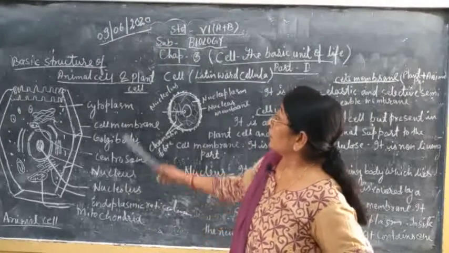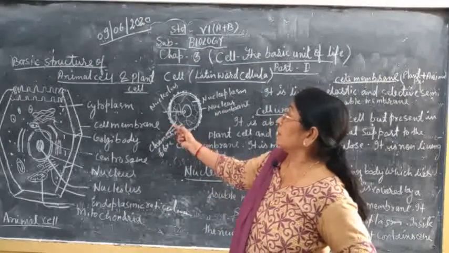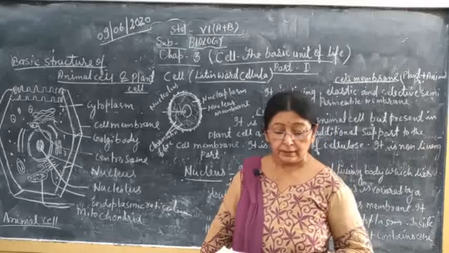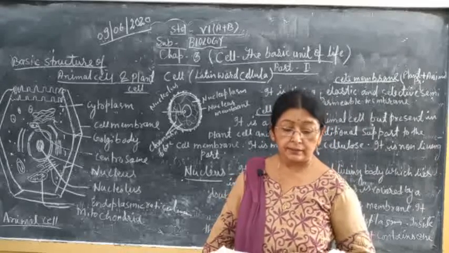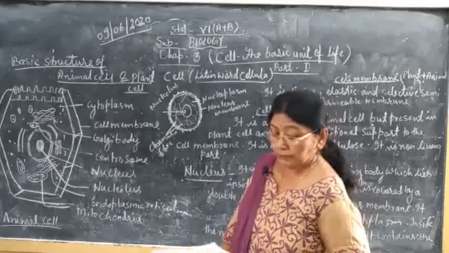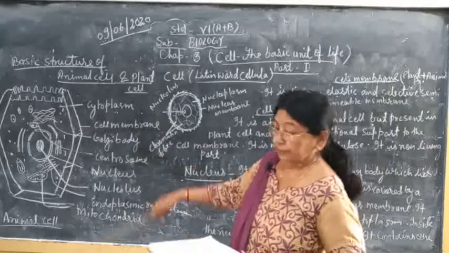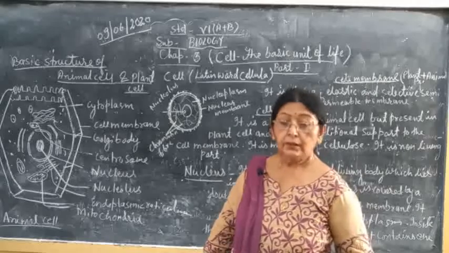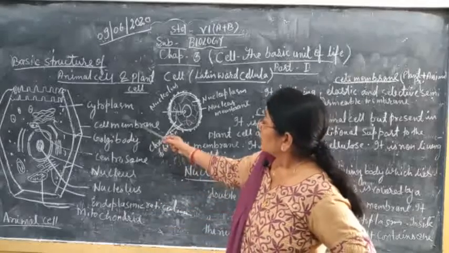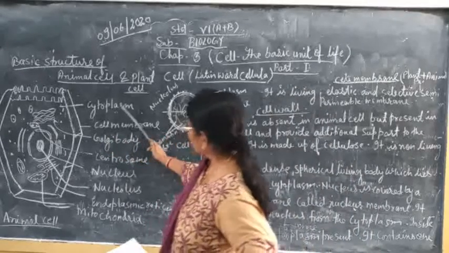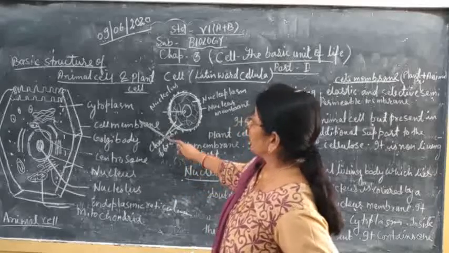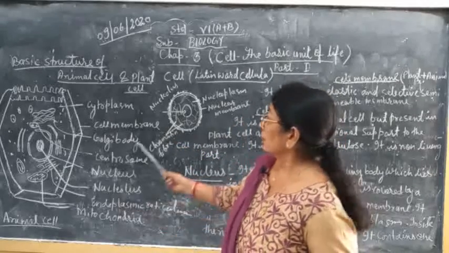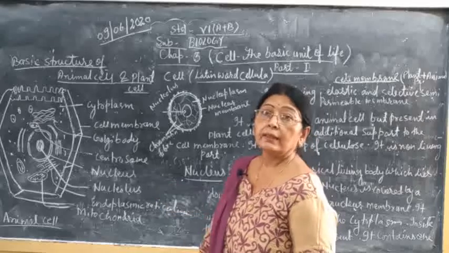Now we start the basic structure of animal cells and plant cells. Except for a few differences, plant cells and animal cells are quite similar in their structure. Some basic structures such as nucleus, cytoplasm and cell membrane are common in both plant cells and animal cells.